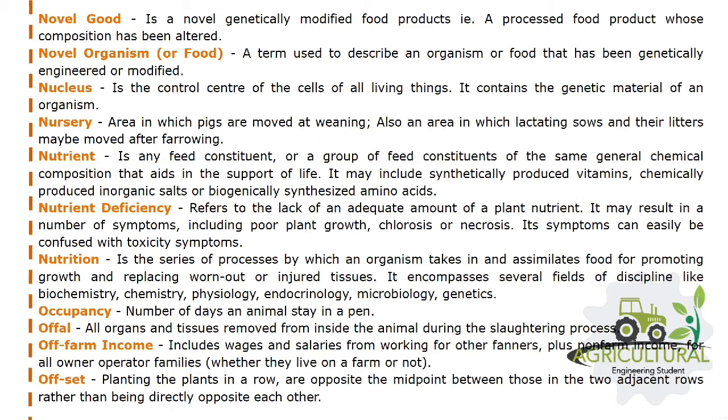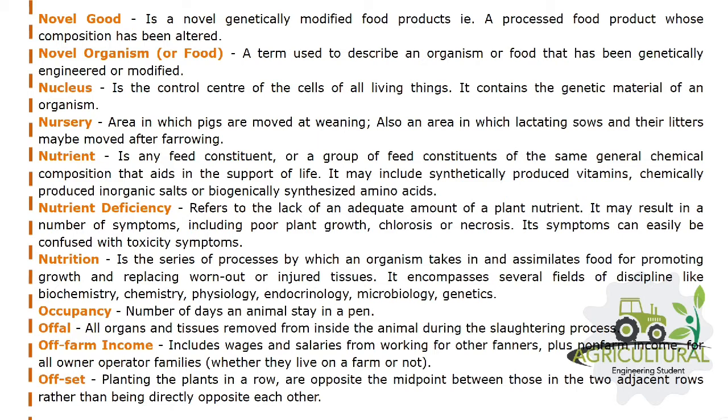Occupancy, number of days an animal stays in a pen. Offal, all organs and tissues removed from inside the animal during the slaughtering process. Off-farm income includes wages and salaries from working for other farmers, plus non-farm income for all owner-operator families, whether they live on a farm or not.